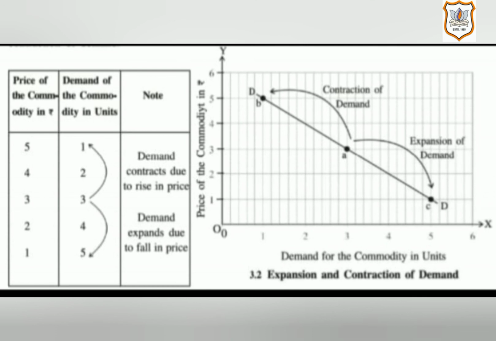Now once again, from the initial point A, which represents that at a price of rupees 3 demand is 3 units, if price rises from rupees 3 to rupees 5, then demand contracts from 3 units to 1 unit. This has been shown as point B in the diagram, and this movement from point A to point B on the same demand curve DD is known as contraction of demand. Thank you, students.